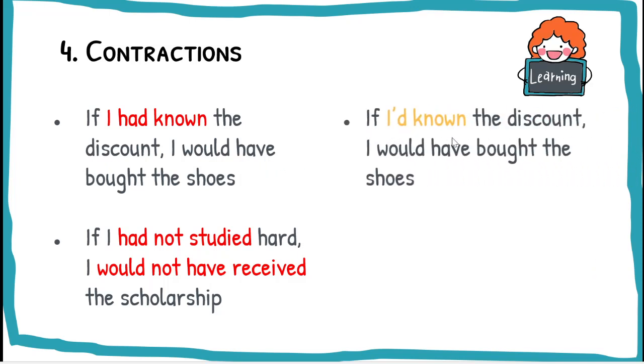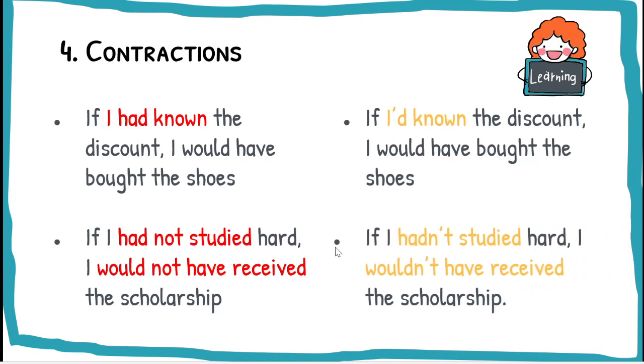Okay, if I'd known. So we change "had" into "'d". If I'd known the discount, I would have bought the shoes. We can also contract this. If I hadn't studied hard, I would have received the scholarship. So had not, hadn't; would not, wouldn't.